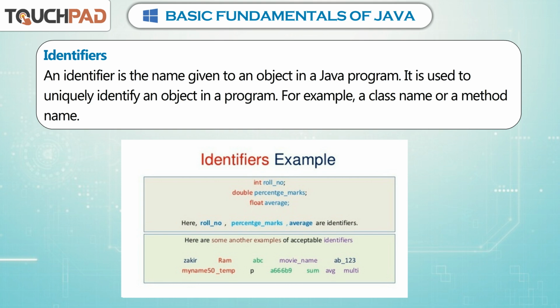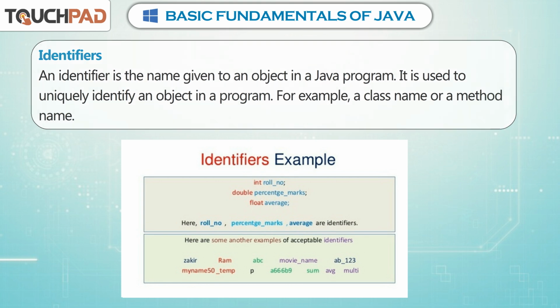Identifiers. An identifier is the name given to an object in a Java program. It is used to uniquely identify an object in a program. For example, a class name or a method name.